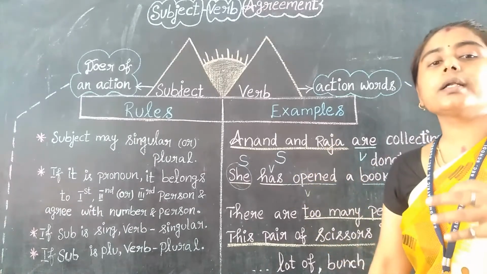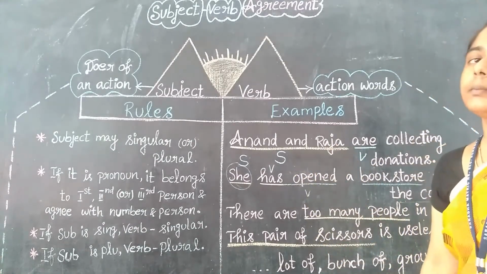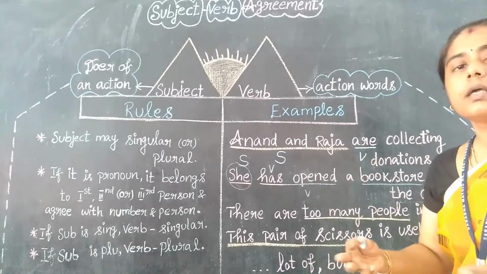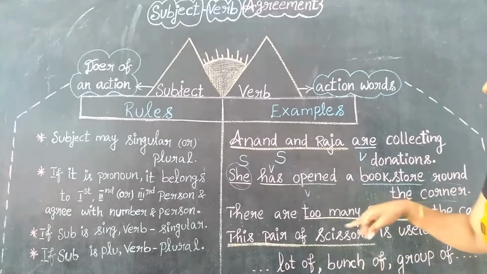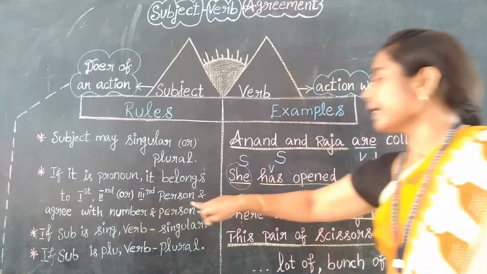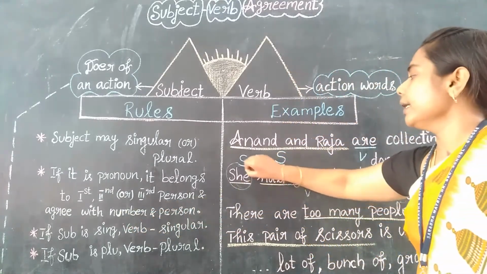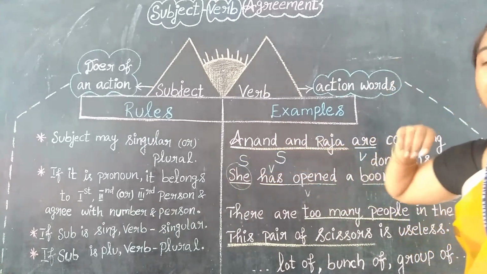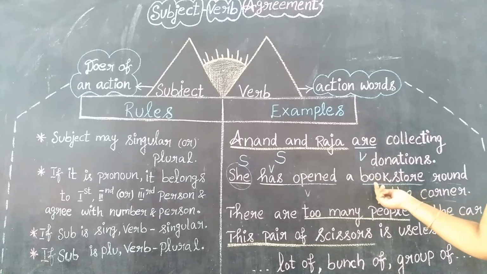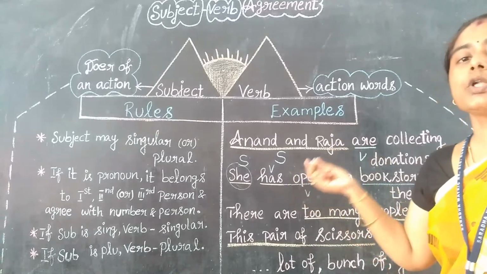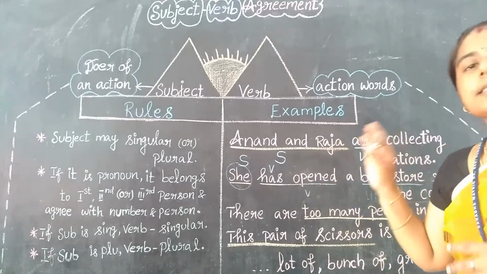And see here, bookstore is also denoting number, the number of books. So it is agreeing with number and person. Whatever the subject may be, a pronoun or a noun, it agrees with number. So it indicates the number and person of the subject, right?